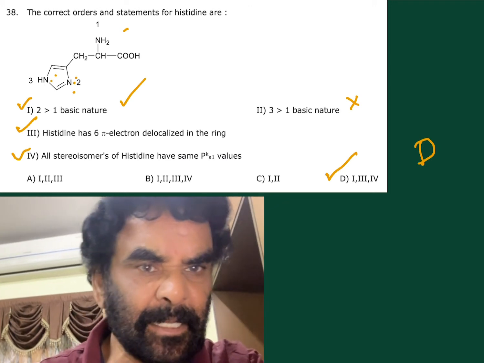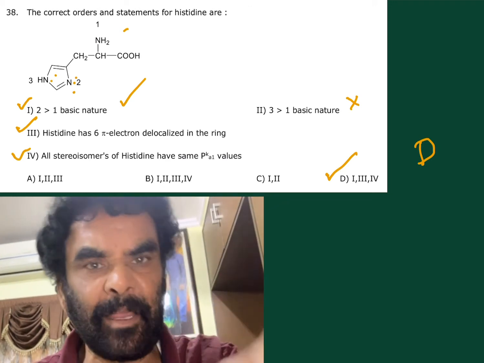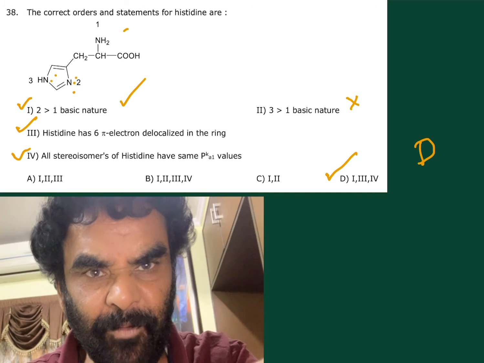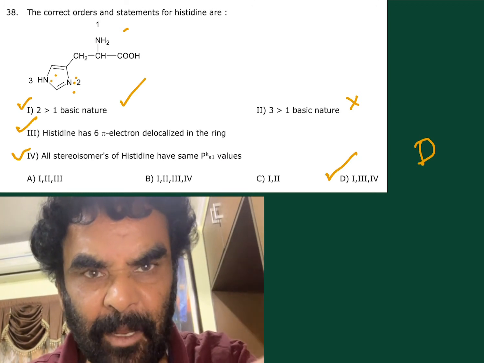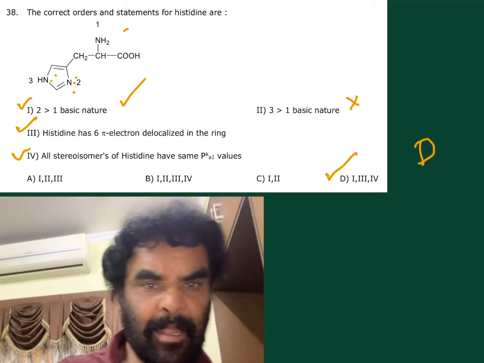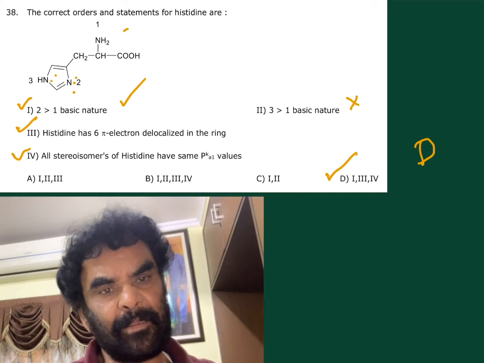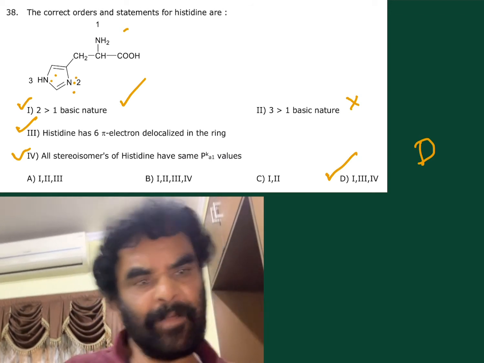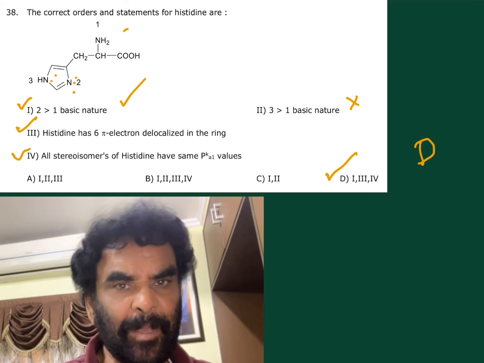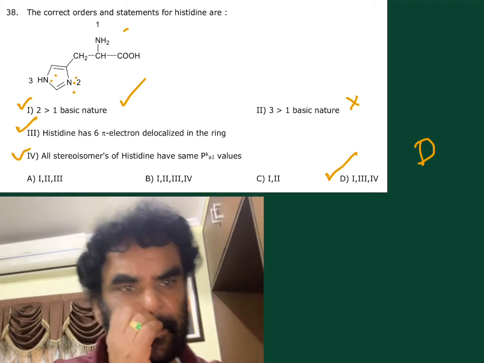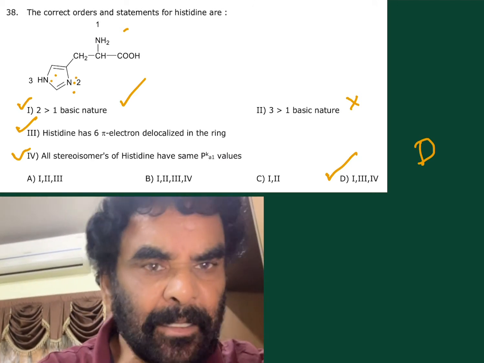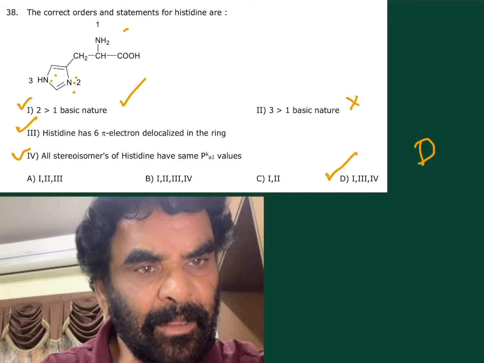Histidine has the 6 pi electrons for the delocalized ring. Yes, this is the delocalized ring, 4 pi electrons and 1 lone pair. Total, all the electrons are called the 6 pi electrons. That is the aromatic ring, that is correct. And all stereoisomers of the histidine have the same pK.